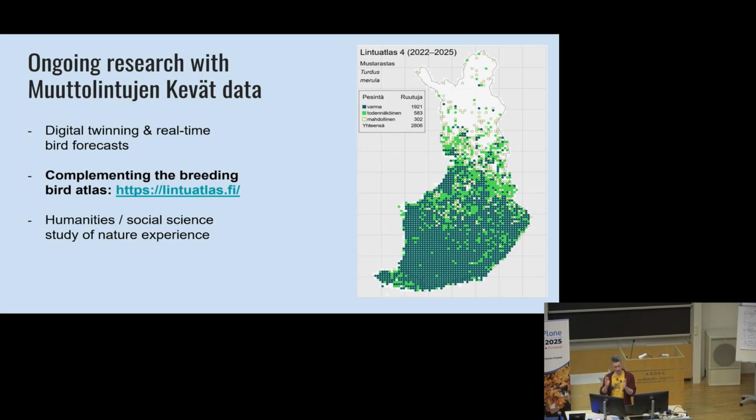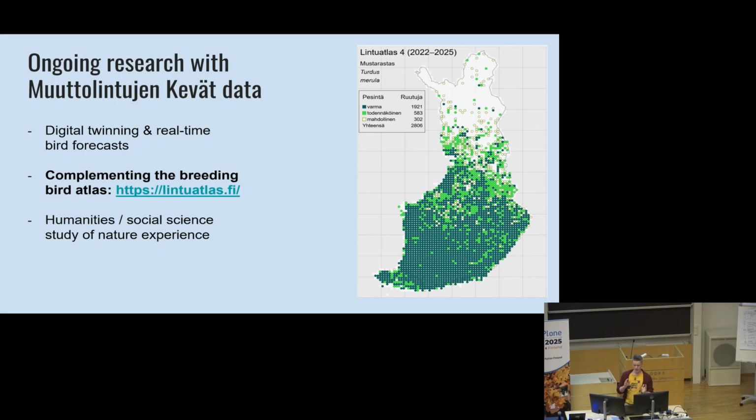So basically the whole of Finland has been split into these 10 kilometer by 10 kilometer squares, and for each grid cell, we want to know which species are breeding there certainly, which species are breeding there probably, and which species are breeding there possibly. And this data has been collected with the help of bird experts and bird hobbyists. So people go out and they record their detections and observations.